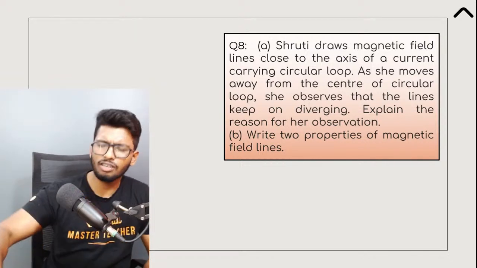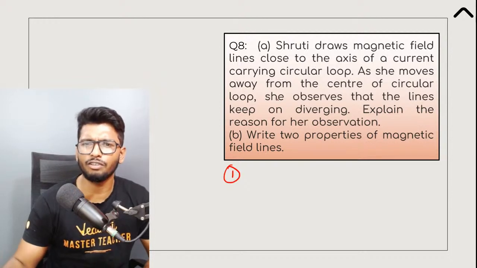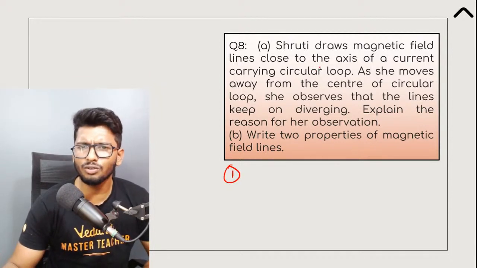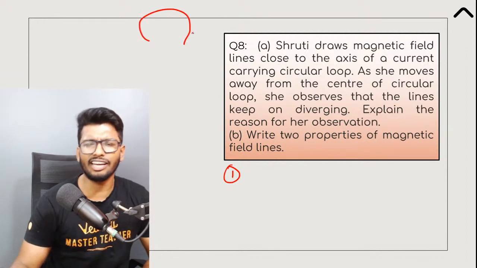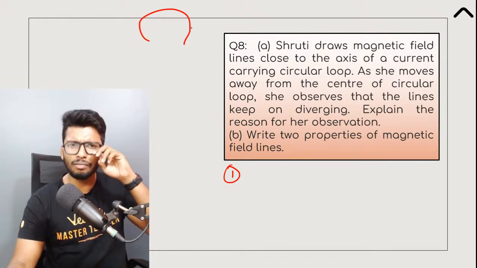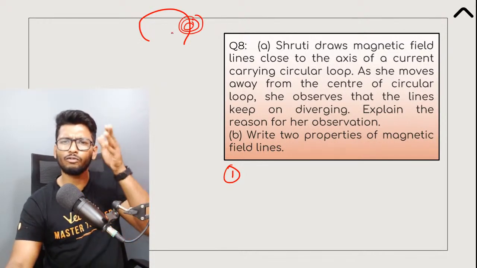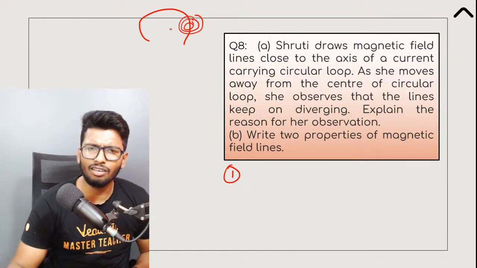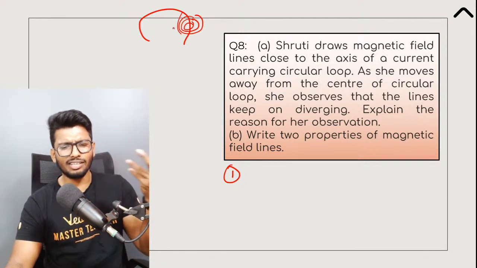Let's start with the first part of the question. Shruti draws magnetic field lines close to the axis of a circular current carrying loop. So you have a circular current carrying loop and she actually drew out the magnetic field lines. Now what she noticed was that as she moved away from the loop, the magnetic field lines kept on diverging. Now what could be the possible reason as to why this happens?